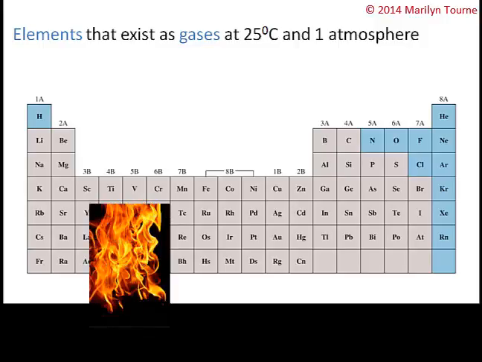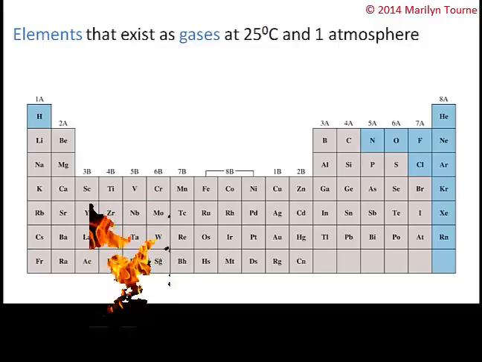For example, NaCl, which is table salt, melts at really high temperatures, 801 degrees Celsius. Ionic compounds boil at really high temperatures, whereas molecular compounds, which are usually liquids, boil at much lower temperatures than ionic compounds do.